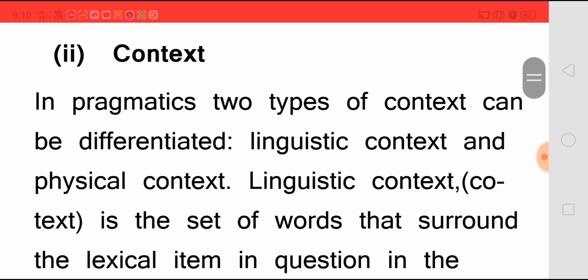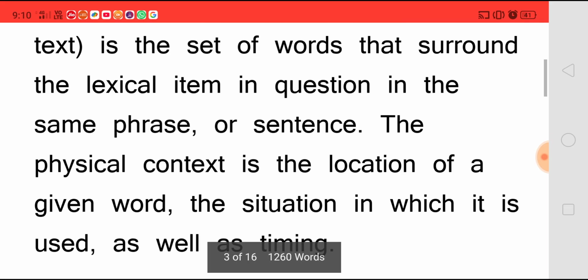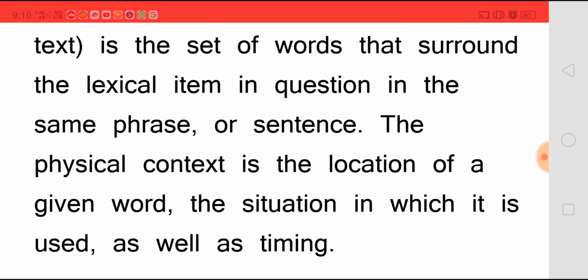Context. In pragmatics, two types of context can be differentiated: linguistic context and physical context. Linguistic context, also known as co-text, is a set of words that surround the lexical item in question in the same phrase or sentence. The physical context is the location of a given word, the situation in which it is used, as well as timings.